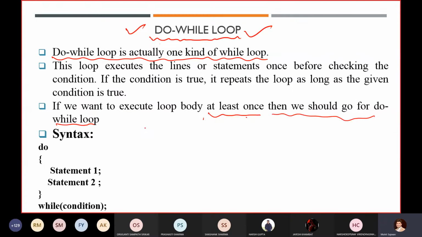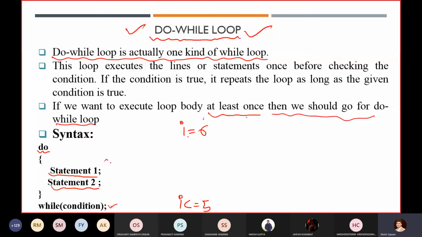So how will it execute this statement? The body of do while loop is this one. Okay. So the syntax is you first write do, then whatever statement you are going to write, and then it will check for the condition. Like in the earlier case, even if our I value is 6, let's assume, and here I have written a condition I is less than 5, then what will happen?